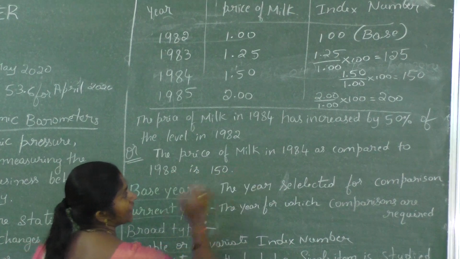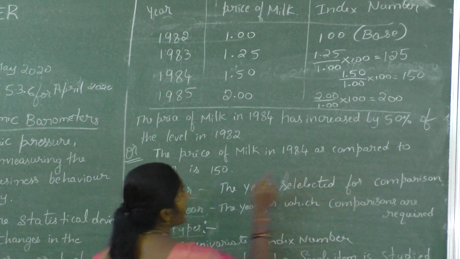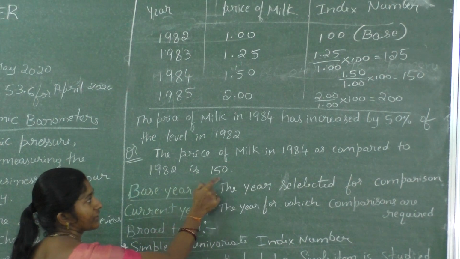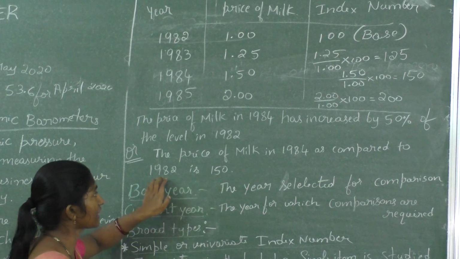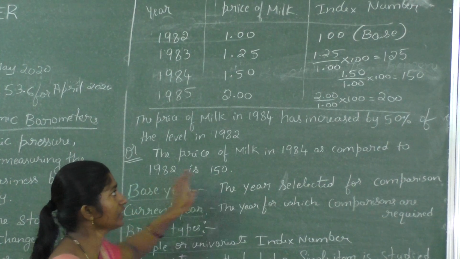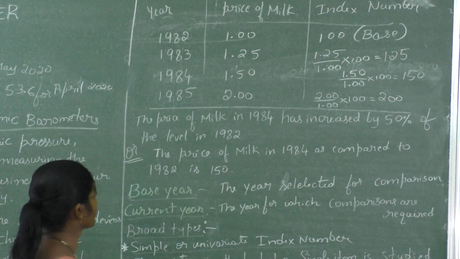Or we can write it this way also. The price of milk in 1984 as compared to 1982 is 150. Here I have written 150, that means compared to 1982, in 1984 it is 150.